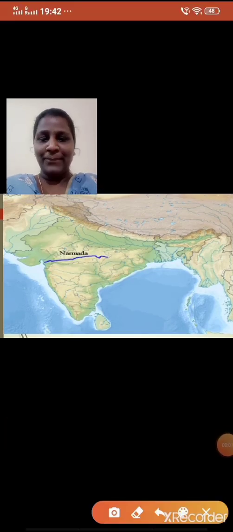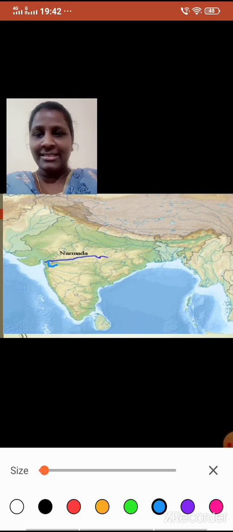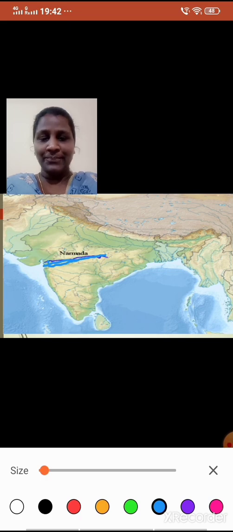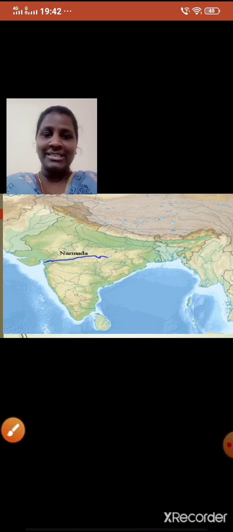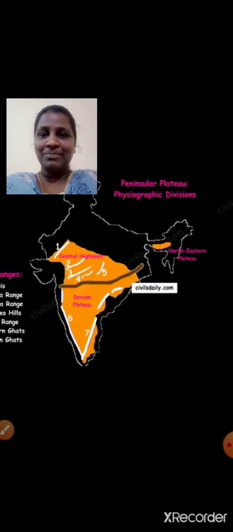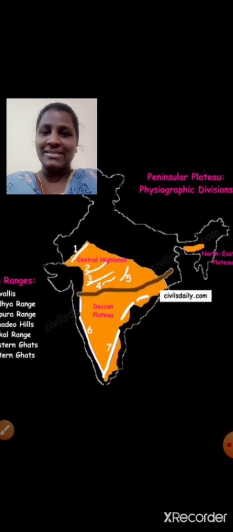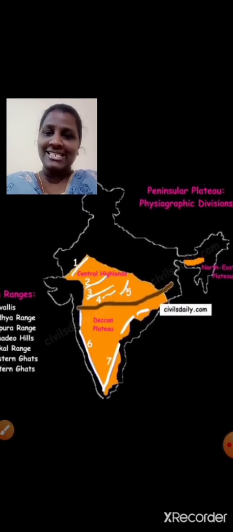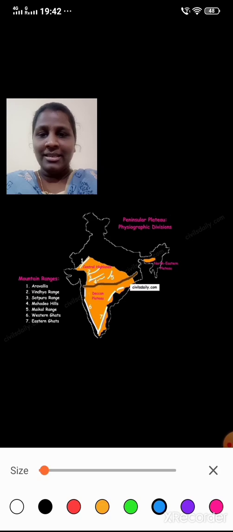Here in this map, you can see river Narmada, right? You need to remember this, students. It may be asked for map plotting as well. Now, why is river Narmada important? Because river Narmada divides the peninsular plateau into two regions. Can you see, students? One is the Central Highlands and the other one is the Deccan Plateau. Here, this is the Narmada river. This part is the Central Highlands and this part is the Deccan Plateau. Is that clear, students?